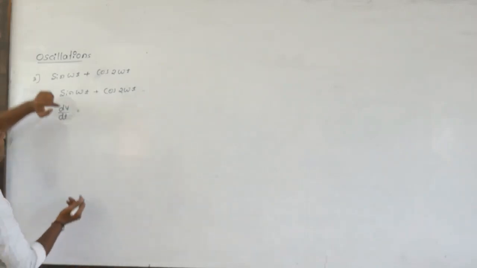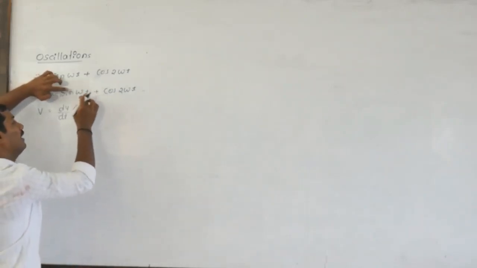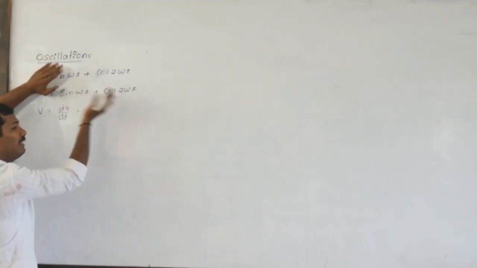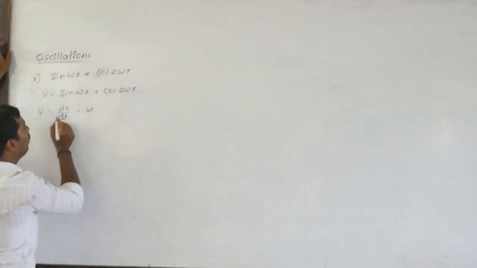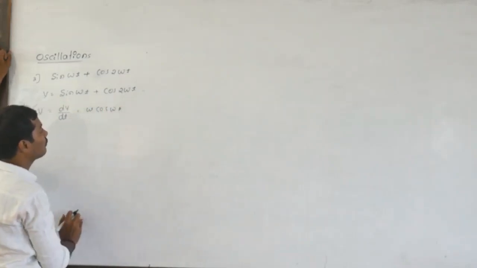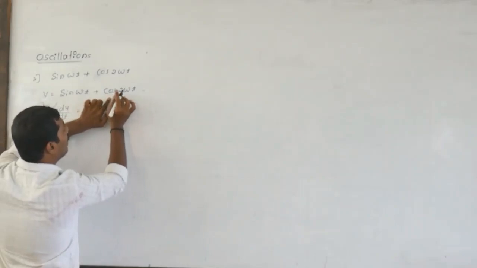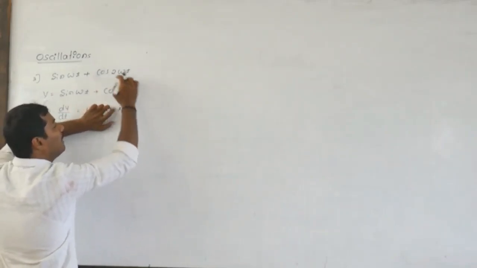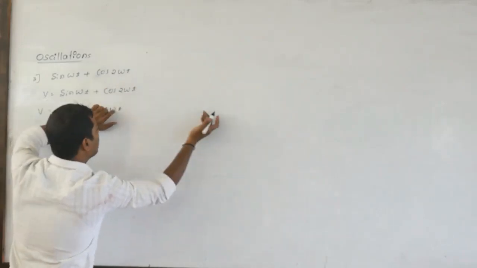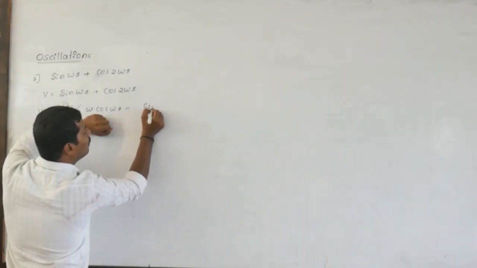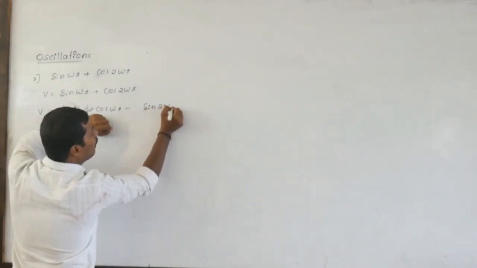dy by dt, differentiation of this one: the coefficient of time, all are constants here. Omega into sine becomes cos of omega t. Then plus, but differentiation of cos of theta is minus sine theta, so it is minus of sine of 2 omega t.